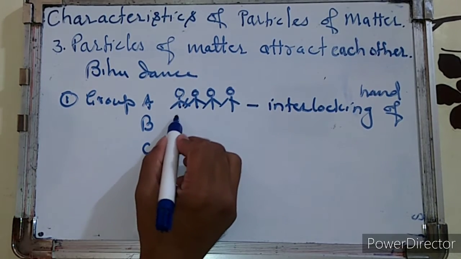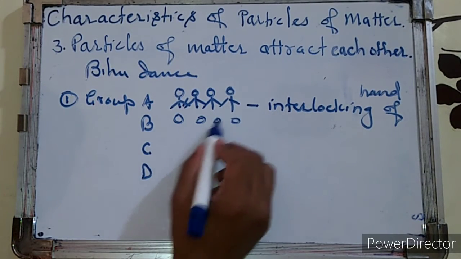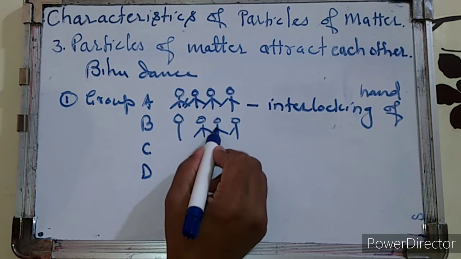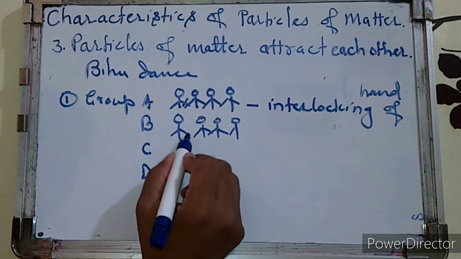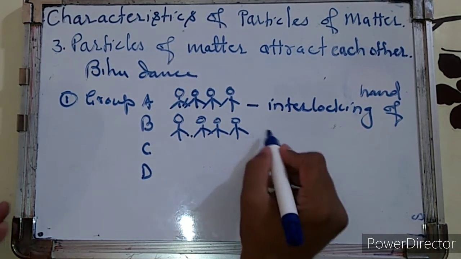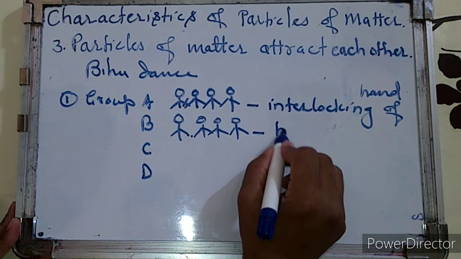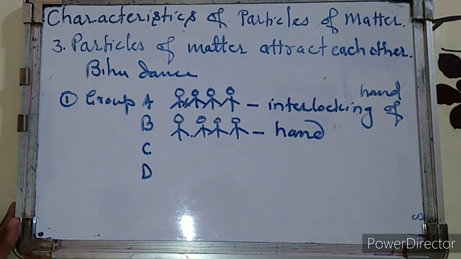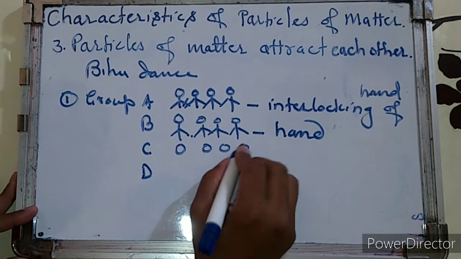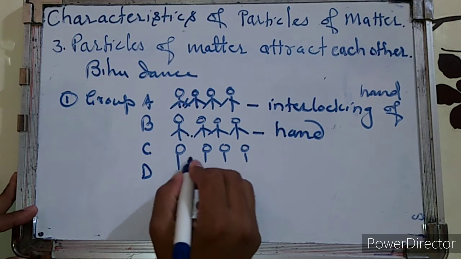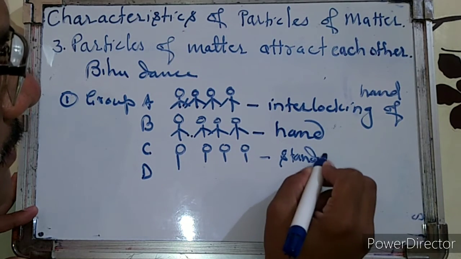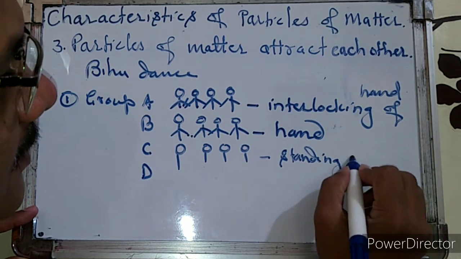And in the second group, these four dancers are standing and simply holding each other by hands. That means they hold with the help of hands. And in the third group, all four participants are simply standing, touching each other.